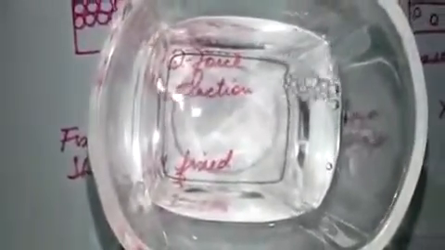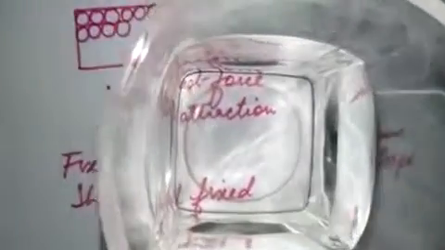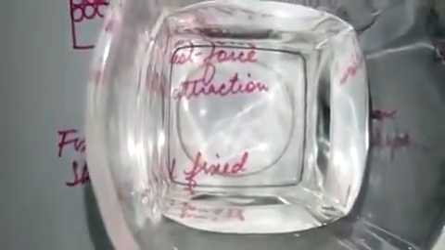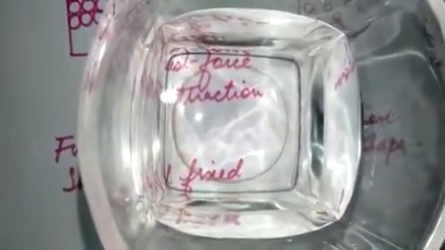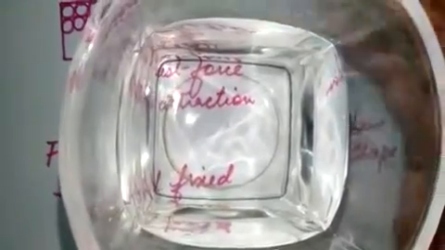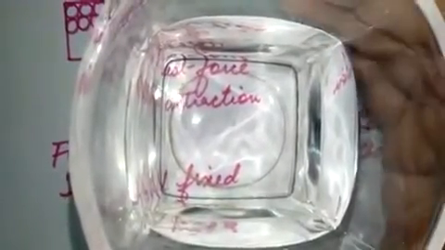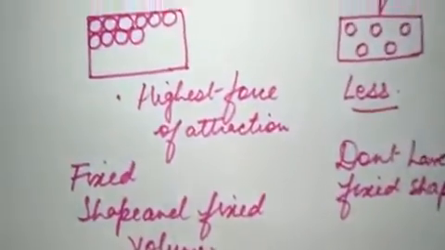This is a glass, and if I pour water into it, naturally the water is going to take the shape of the container. Now this water has the shape of the container. So liquids take the shape of the container, right? They don't have a fixed shape, but they have a fixed volume. And in case of gases, they have neither a fixed shape nor a fixed volume. If it's an empty glass, naturally it's not having any fixed shape and fixed volume.